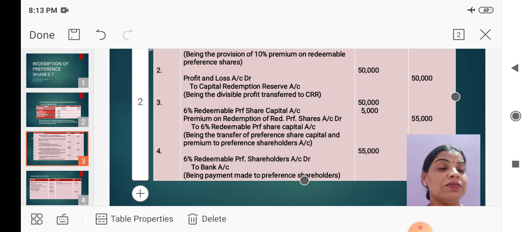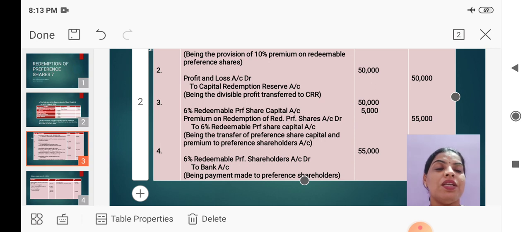So here there is one mistake. It is not 6% redeemable preference share capital, it is 6% redeemable preference shareholders account. Share capital and premium will be transferred to redeemable preference shareholders account. Total capital 50,000, total premium 5,000, and total amount to be transferred to preference shareholders account is 55,000.